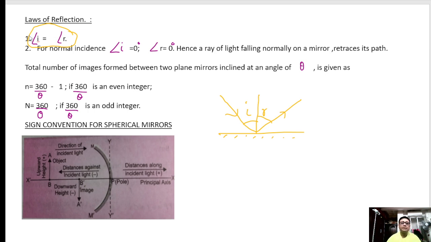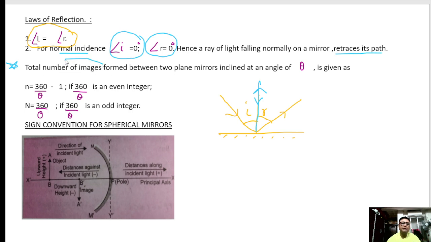Similarly, the second one discusses that if the ray of light is traveling along the normal, if the ray of light is traveling like this, it will return back like this. So if the angle of incidence is 0 degree, the angle of reflection will also be 0 degree for normal incidence. So the ray of light will retrace its path. Clear?